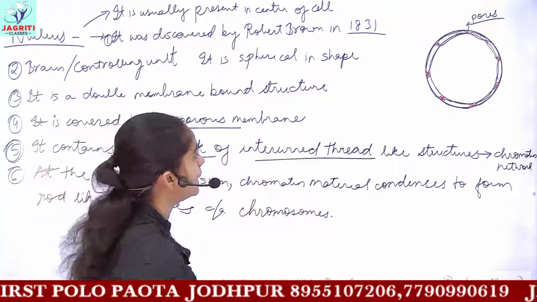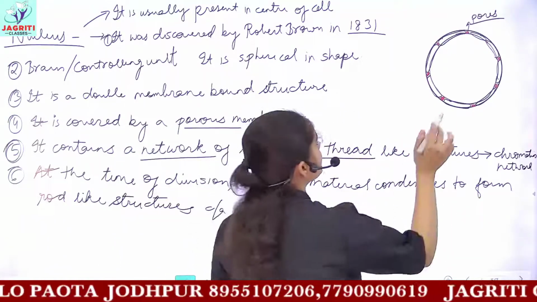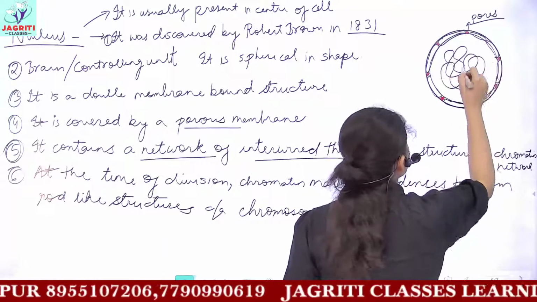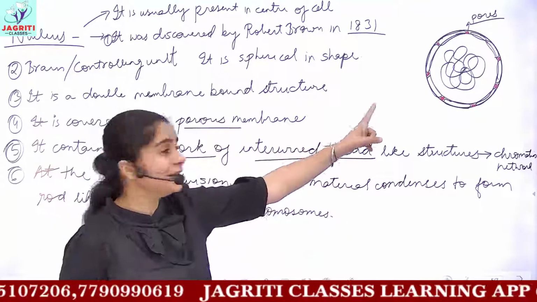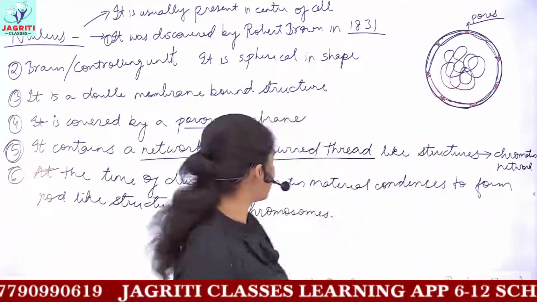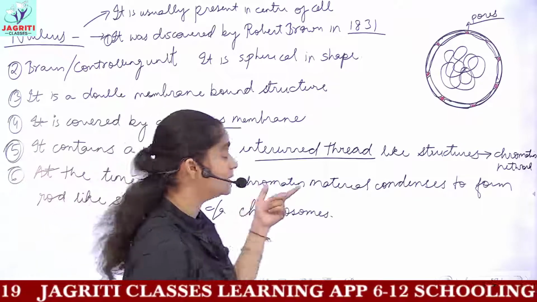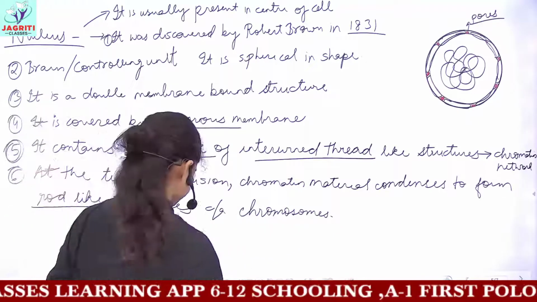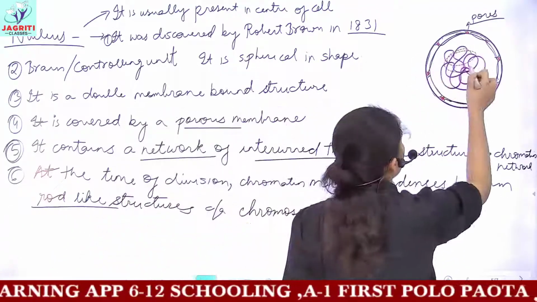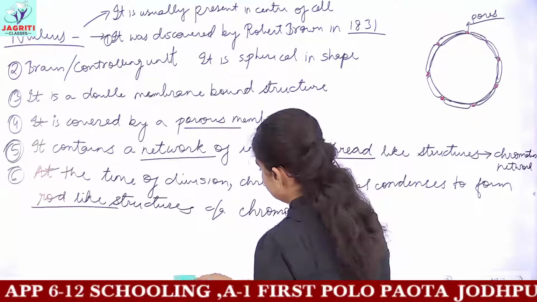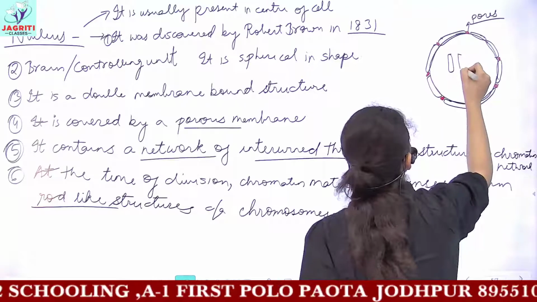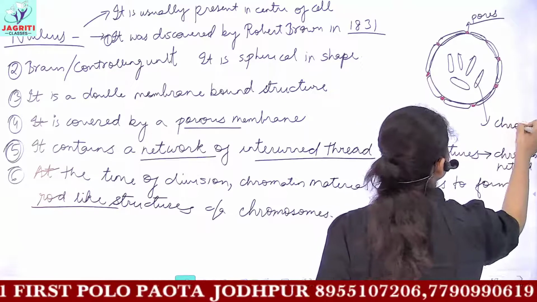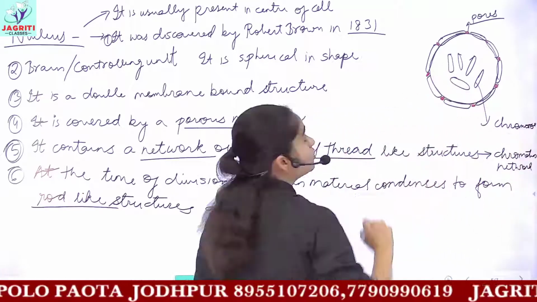Now next, what is that? It contains chromatin network. That is, before division at the normal stage, an intertwined network of threads is present in your nucleus, which is known as chromatin network. So this is your chromatin network. But at the time of division, this chromatin material gets condensed, or it changes into rod-like structures. These rod-like structures would be called chromosomes. And these chromosomes contain what?